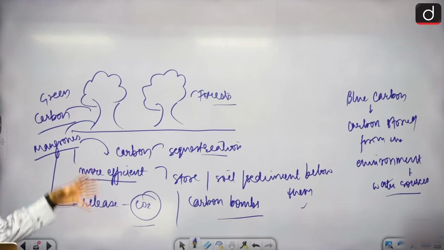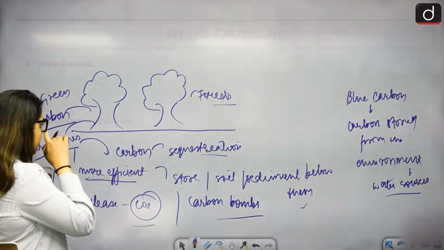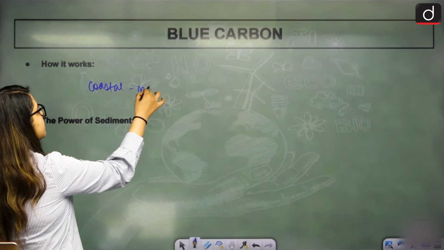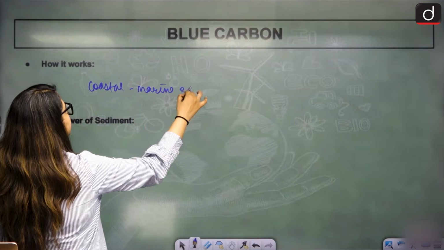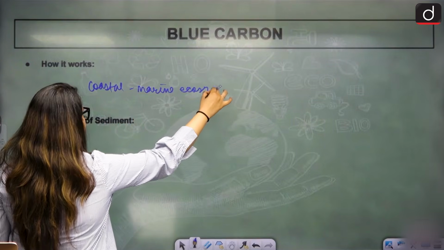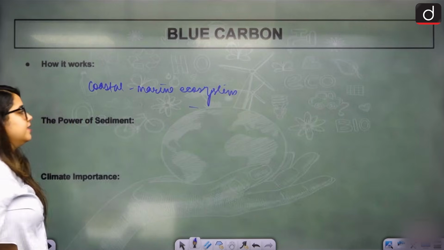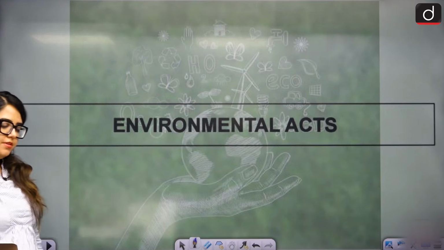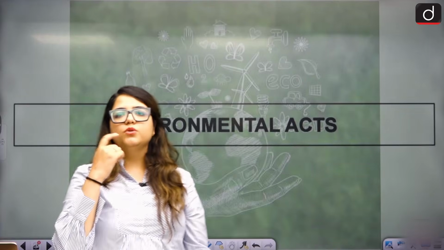Captured and stored in the coastal or marine ecosystem. That is coastal and marine ecosystem. So naturally, they will be stored. Clear? That is our concept of blue carbon.